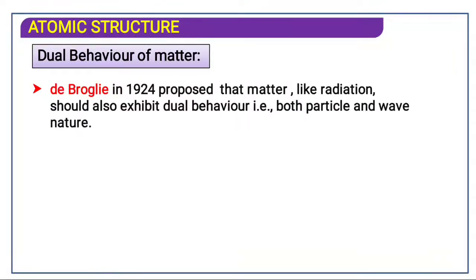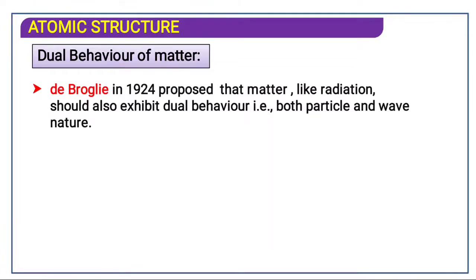As we know very well, de Broglie's dual behavior of matter means that matter has particle nature and wave nature also. This was actually the dual behavior. In the year 1924, de Broglie proposed that matter, like radiation, should also exhibit dual behavior, that is particle and wave nature. Previously we have seen that radiation exhibits the dual nature. Over here in 1924 de Broglie says that matter has two properties, that is particle and wave.